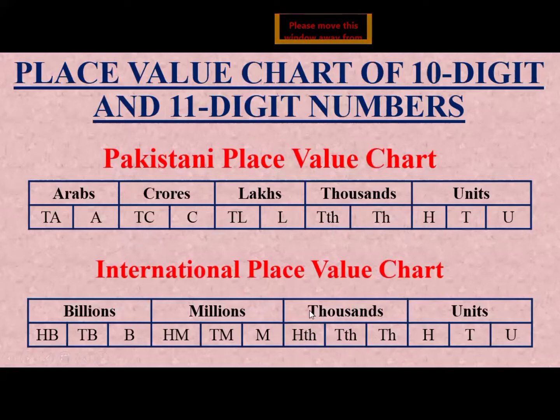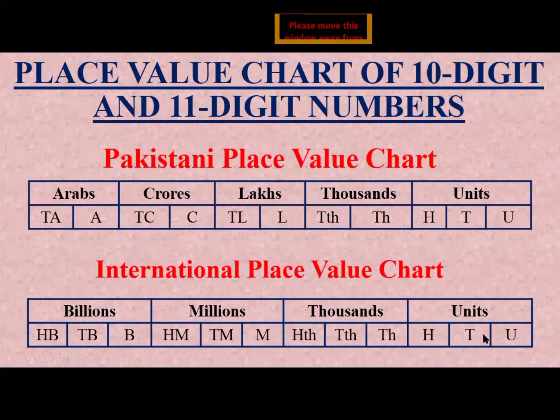After this, before this group, there is a million group. The million group consists of million, 10 million, 100 million. Before this group, this is the billion group. The billion group consists of billion, 10 billion, and 100 billion. So when we have a 10-digit or 11-digit number in the international system, we start with the billion group. And after the billion group comes the thousand group, and then the unit group.